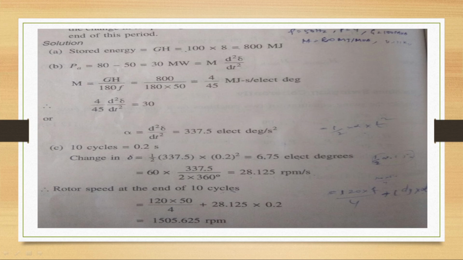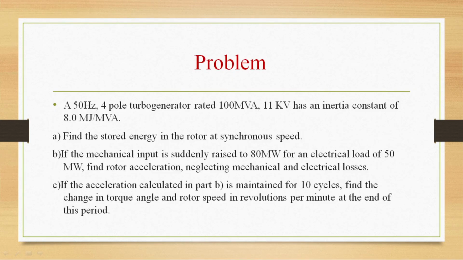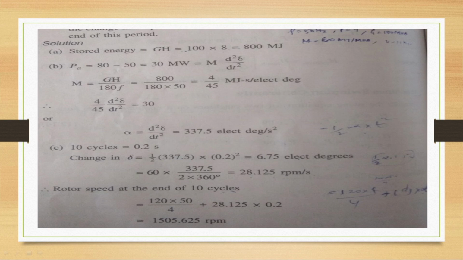Pa is equal to M d square delta by dt square. Pa value is 30. So 30 is equal to 4 by 45 d square delta by dt square, so we can get the value of d square delta by dt square as 337.5 electrical degree per second square acceleration. Okay, rotor acceleration alpha is equal to d square delta by dt square, and we got the value as 337.5 electrical degree per second square.